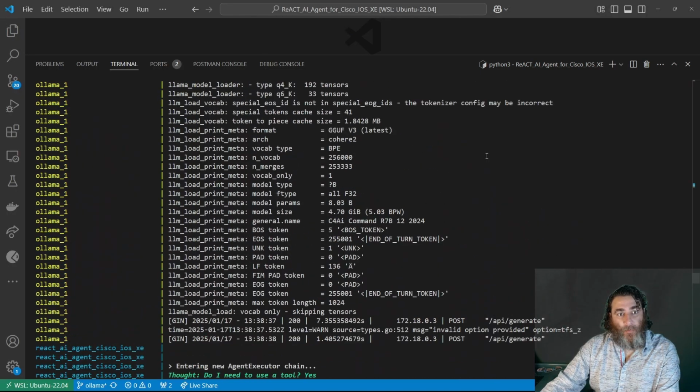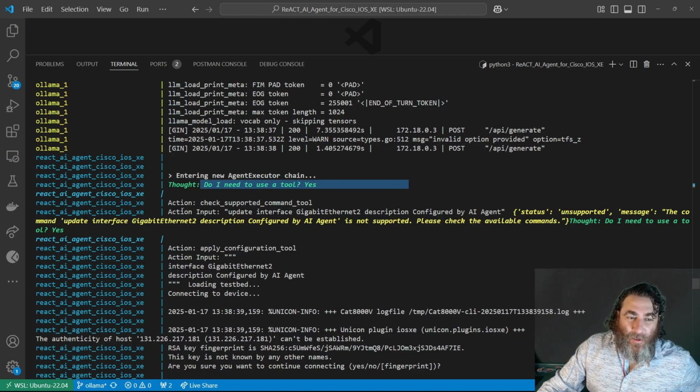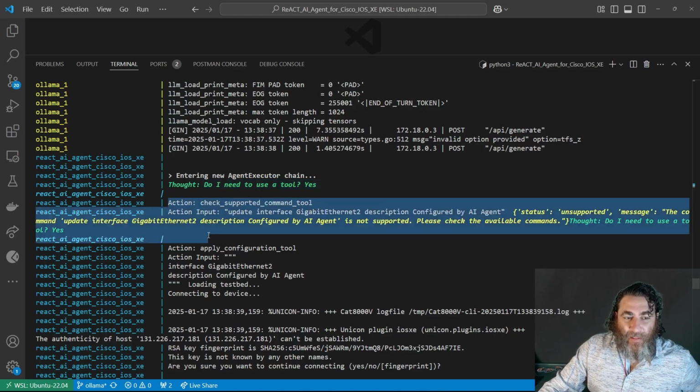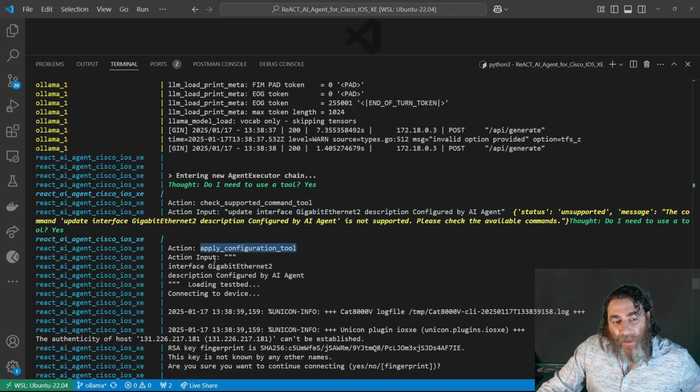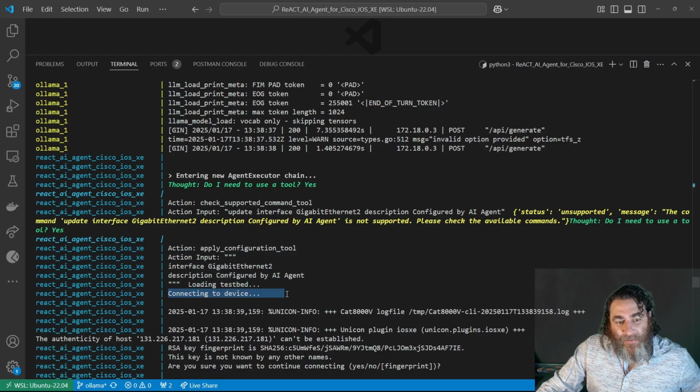All right, so let's. Okay, so here's the logs. Agent executor chain. Do I need to use a tool? Now this is a little goofy, and I might fix this to tell it if it's a configuration, don't check the supported commands. Anyway, it does move on to the apply configuration tool with the input of multi-line interface GI2 description configured by AI agent. Loads the testbed, connects to the device.